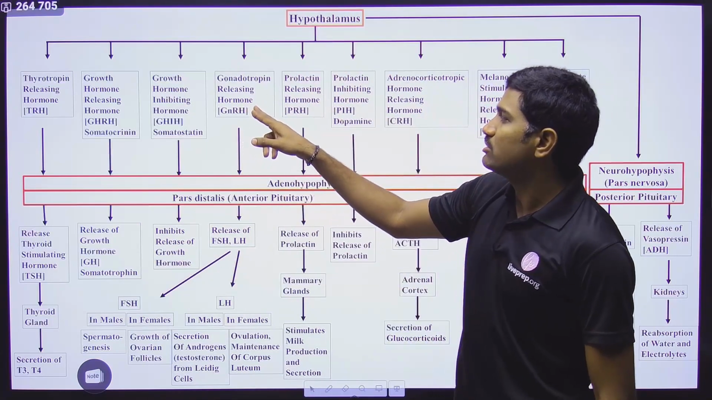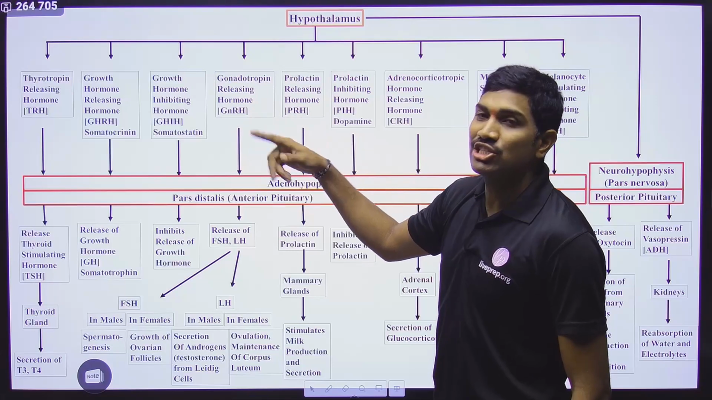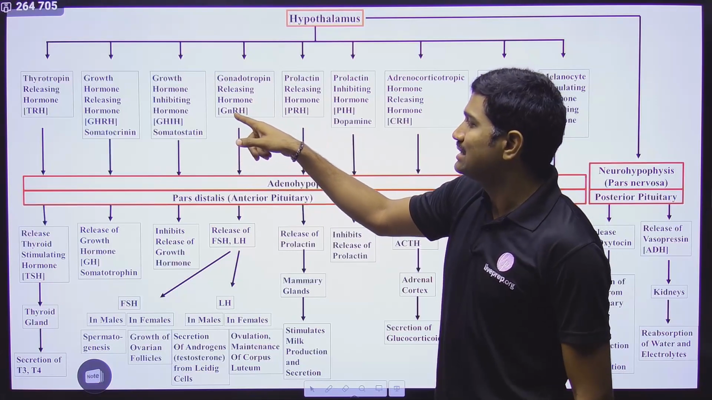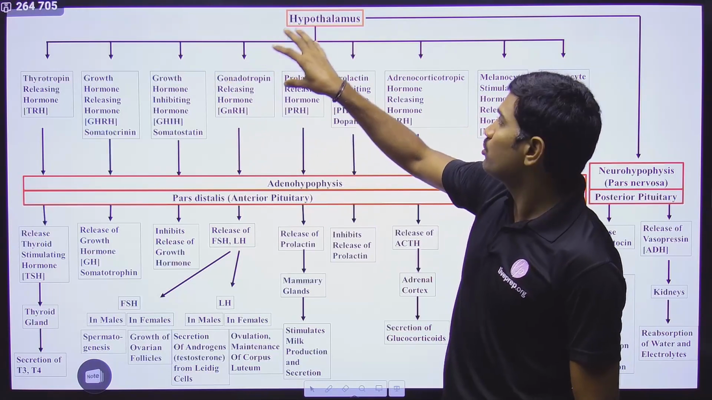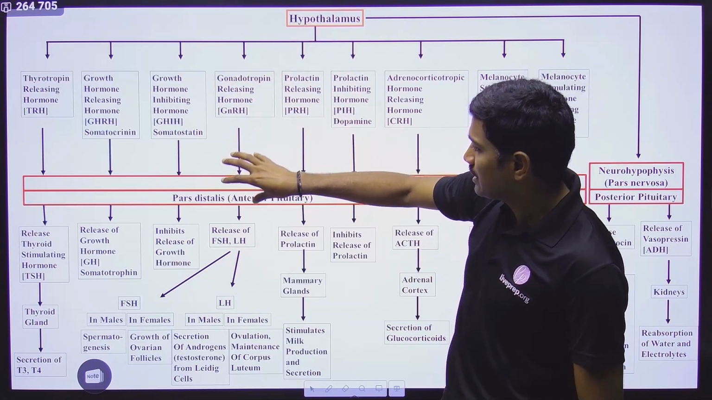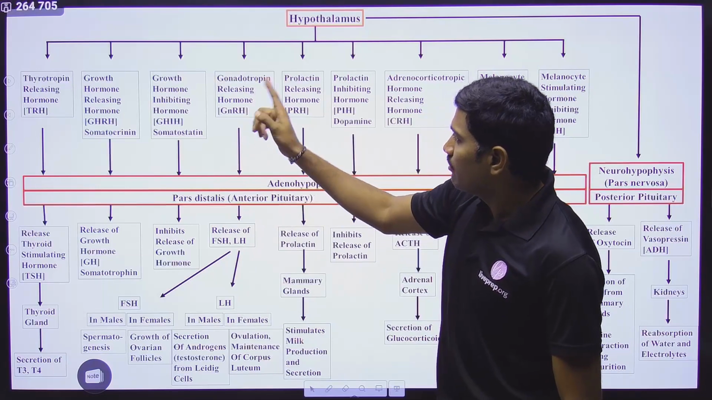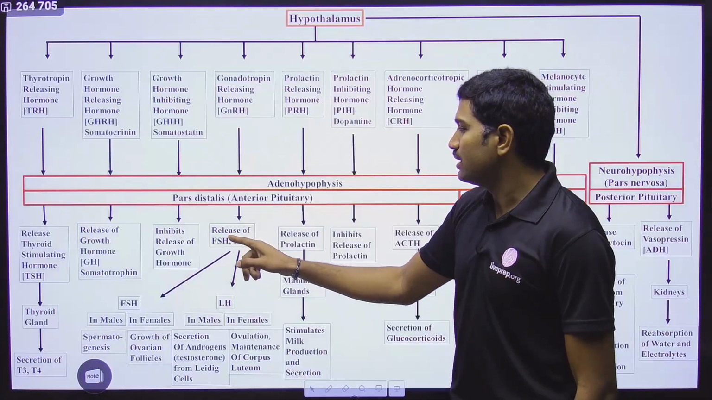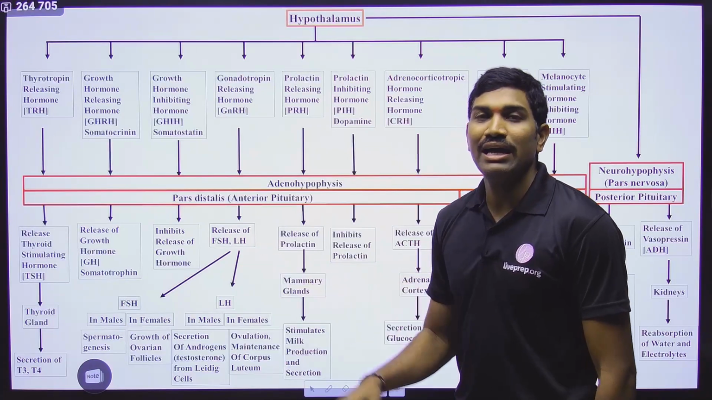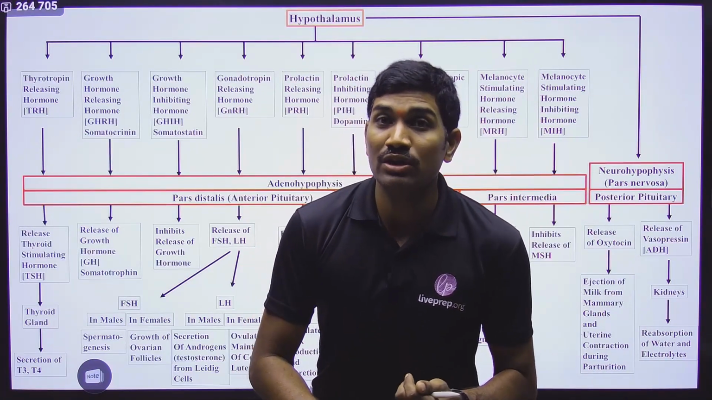Next one, hypothalamus is producing another hormone called gonadotropin releasing hormone. It is simply called GnRH. Gonadotropin releasing hormone produced by hypothalamus. Where is it acting? It is acting on anterior pituitary, and when this is acting on it, now what happens? Now it will start releasing follicle stimulating hormone and luteinizing hormone. Follicle stimulating hormone and luteinizing hormone.